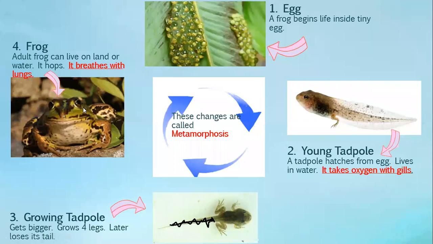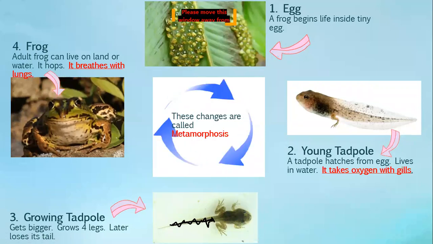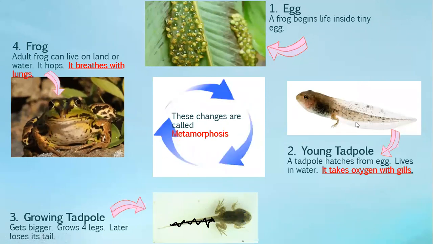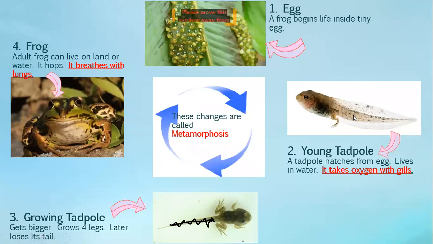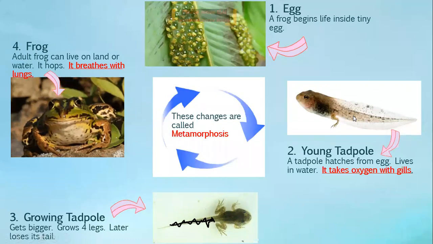So where does the frog live? They live on land and also in water. So when the frog becomes big, it can live in water and it can live on land. But when it is a baby, it only lives in water. Remember, it only lives in water and breathes with gills.